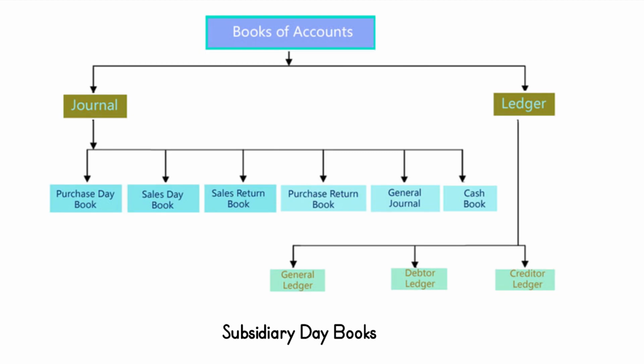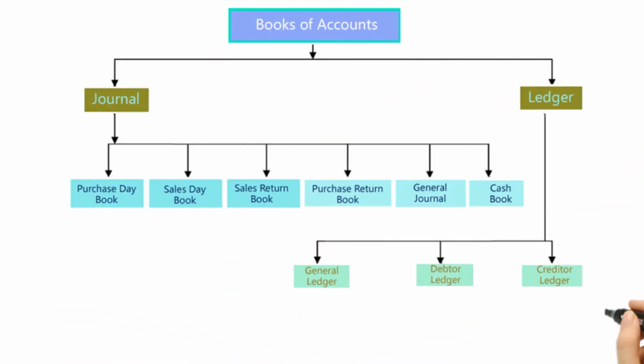Transactions that cannot be recorded in any special journal are recorded in a journal called the journal proper. Special journals prove economical and make division of labor possible in accounting work. We may understand this division of books through this picture. These books may be classified as per this picture.